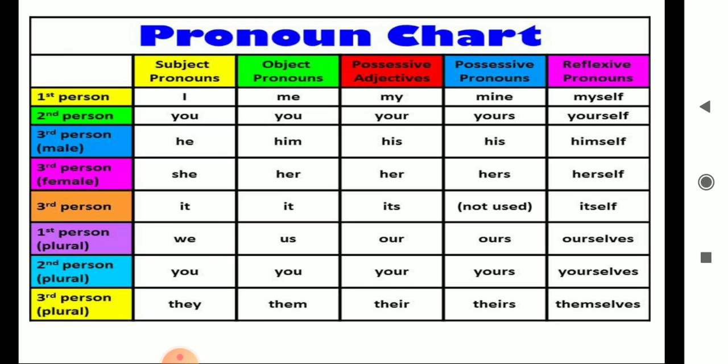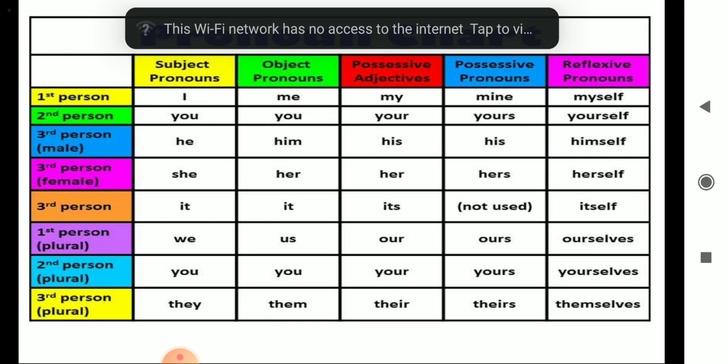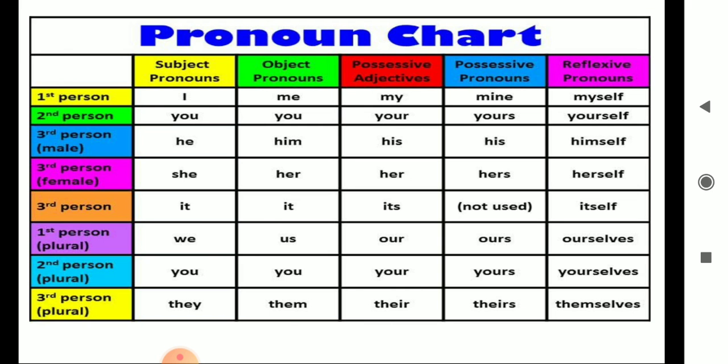An objective pronoun is basically a type of personal pronoun that replaces a word that is an object. Like me, us, you, them, him, her, it. For example, he helped the old lady. He gave her food. So here he is the subject and old lady is the object. So here the pronoun is replacing the object. He helped the old lady. He gave her food. So here her is the objective pronoun and old lady has been replaced with the word her. So that's how it goes.